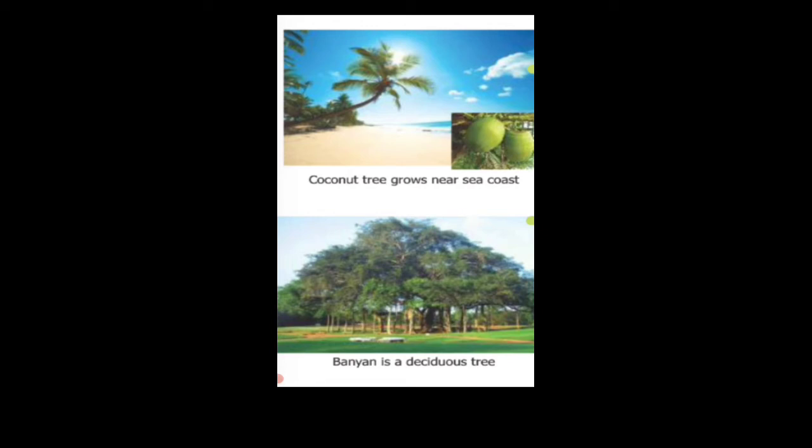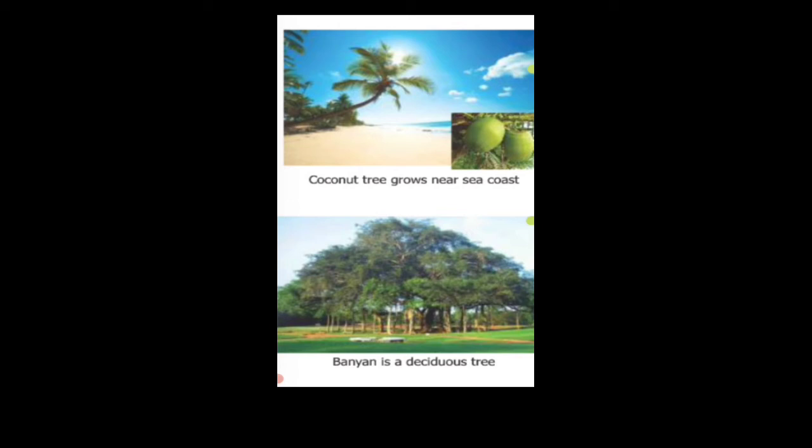And the leaves of these trees always remain green, so they are known as evergreen trees. Leaves are often arranged at different angles so that they get maximum sunlight.